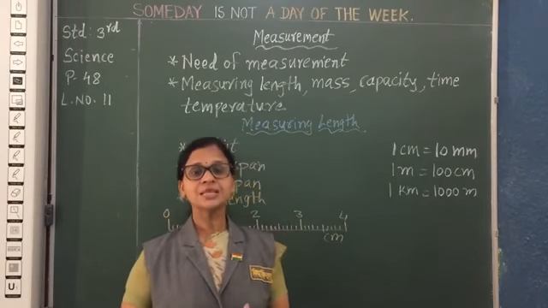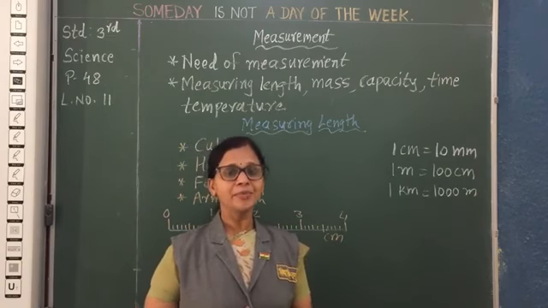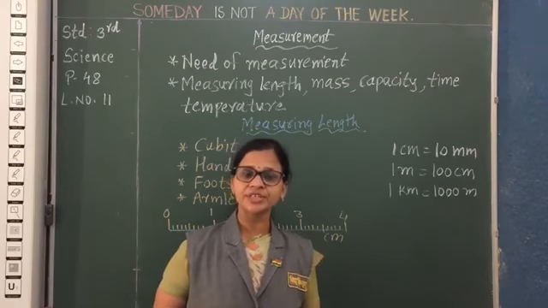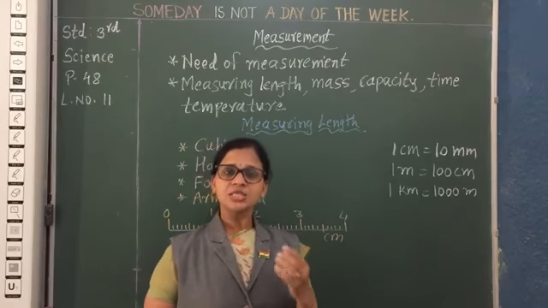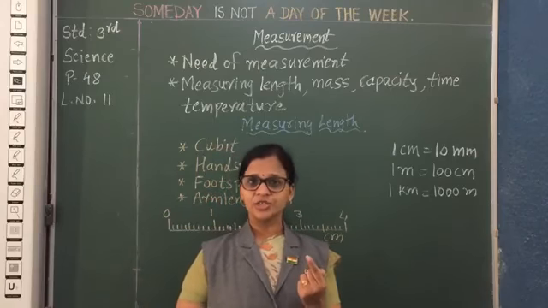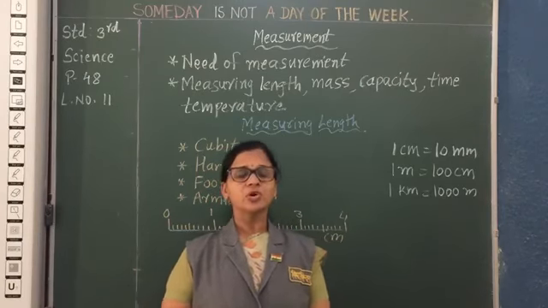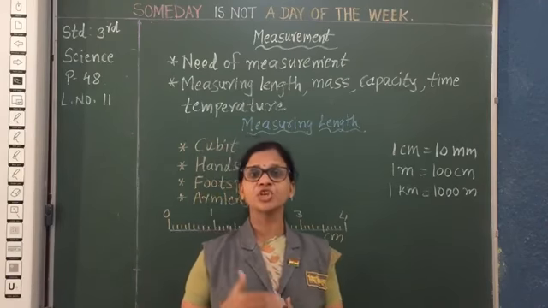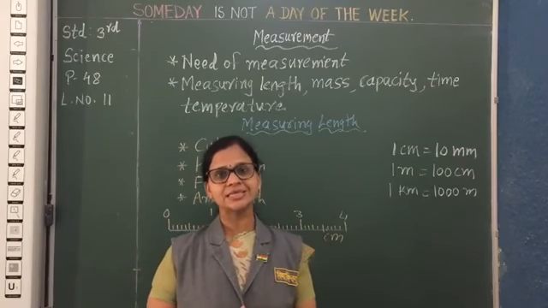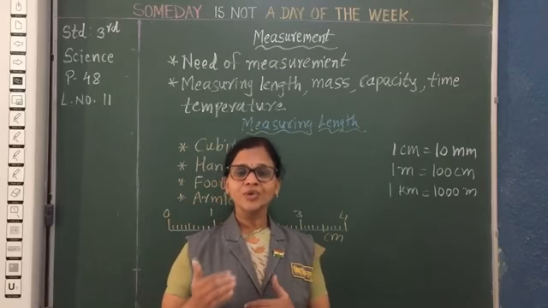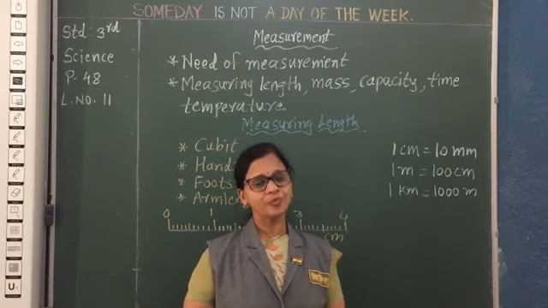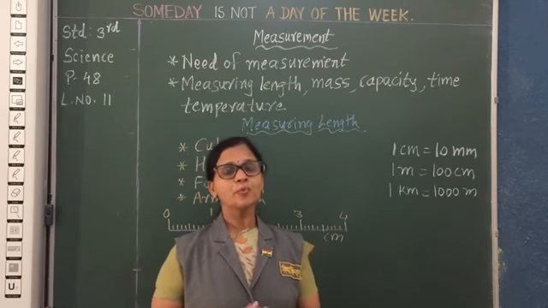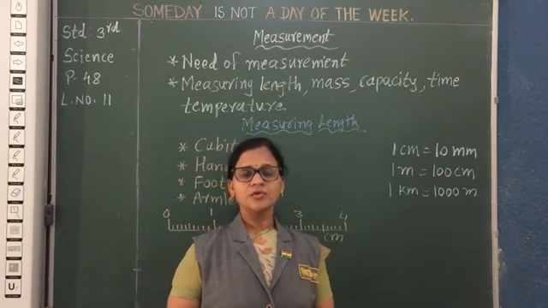Now suppose you want to buy a packet of milk. You should ask the shopkeeper, I want half liter milk or 1 liter milk. Suppose you ask, I want 1 centimeter of milk, does he give it to you? No, because whatever things are there, they have a specific measurement, a specific unit. That is the standard unit. Then only that shopkeeper will give you 1 liter or half liter of milk. So that means we need to measure some things.